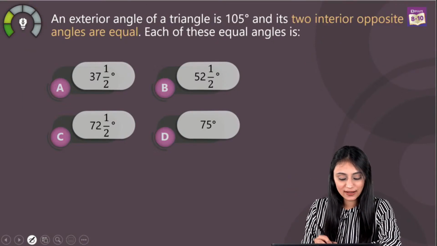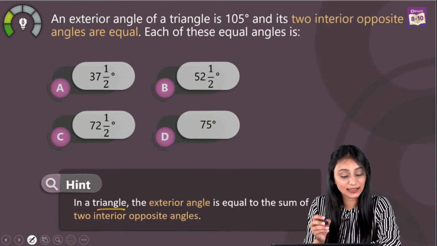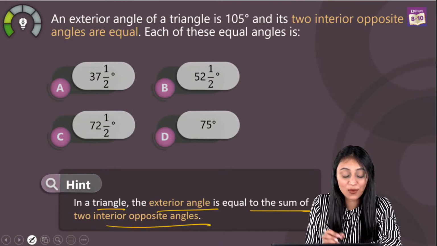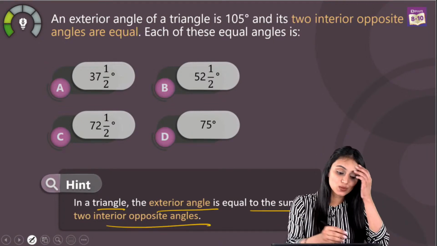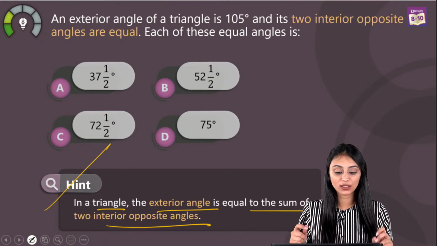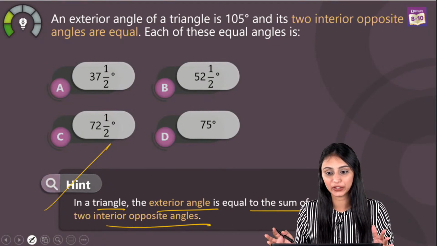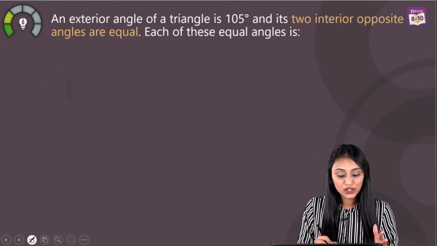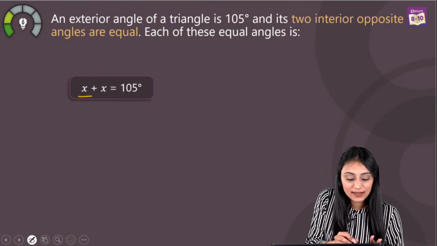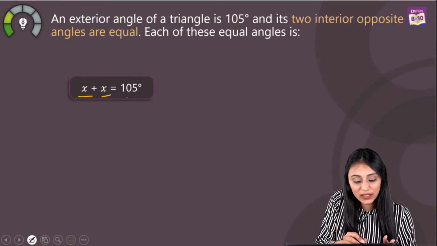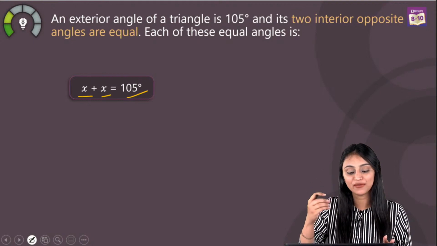So according to the exterior angle property, we can say that in a triangle, the exterior angle is equal to the sum of two interior opposite angles. This property is important, right? So make sure that you write the properties that we are using. Alright, so using this property, I can say that the sum of these two interior opposite angles would be equal to the exterior angle, that's 105 degrees.